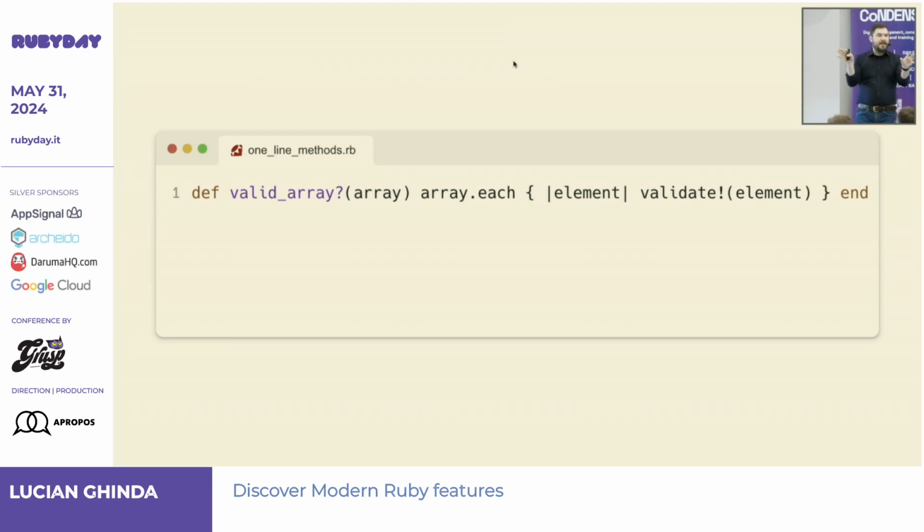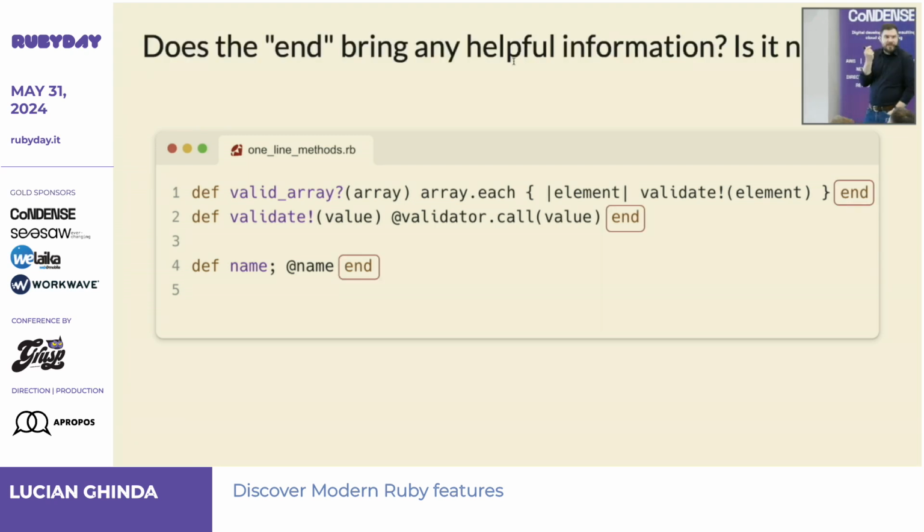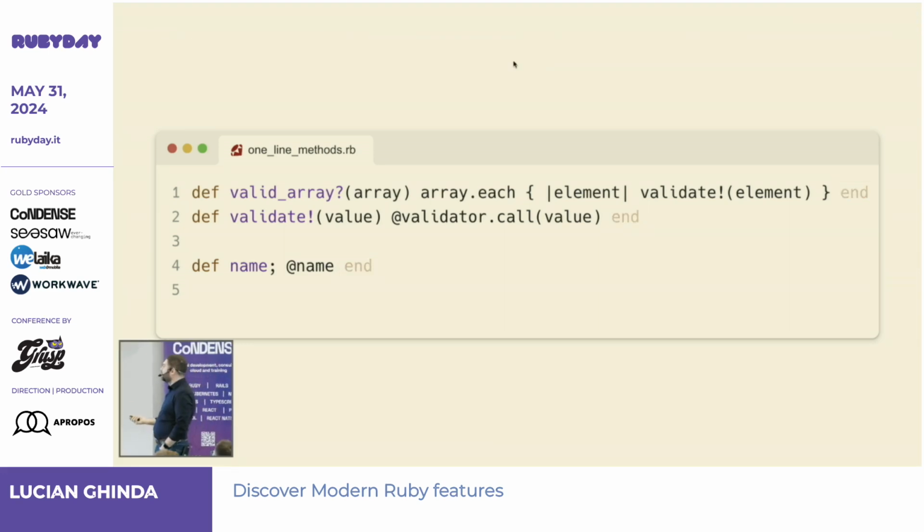But we had one-liners before, even before this definition. Like this is a valid Ruby one-liner, and this is another one, and I left some empty space there for a purpose that I will show you, and then another one. And you saw some other one-liners, nicer ones from back in the day. But here's my question: does that end bring any value for you when you're reading this code? Do you feel the need to have an end to know that the body is finishing there? And my assertion is you don't need it.